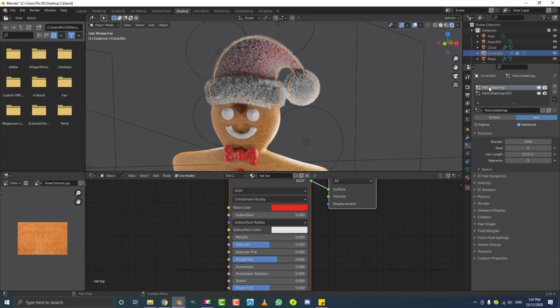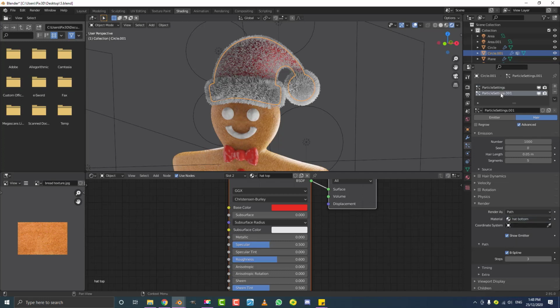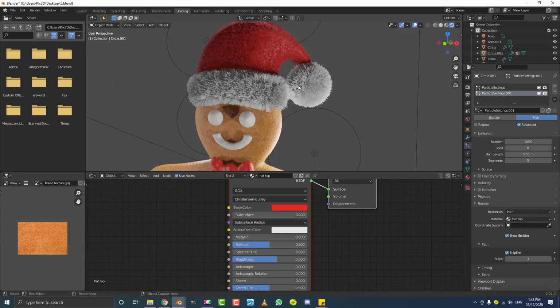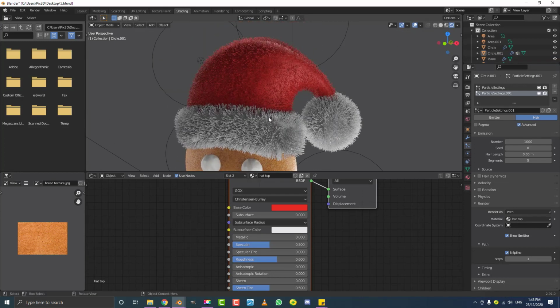Let's just go to the first particle system, which is our bottom part of a hat. Let's go over to our render drop down, and let's go to the material here, and we want to make sure that is hat bottom. Then we want to select the second particle system, .001. We want to go down under the render tab, and let's make that hat top. And now we should see this. So now it's using the materials underneath it. And that's pretty much our gingerbread man.